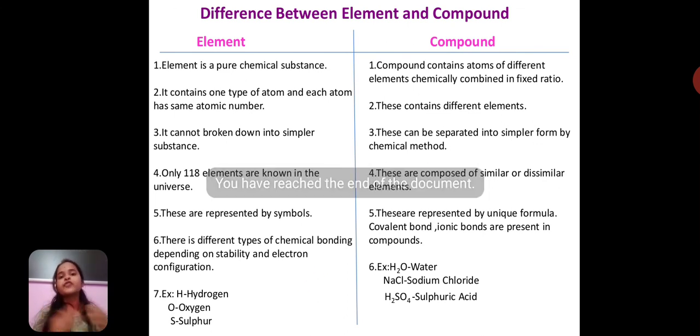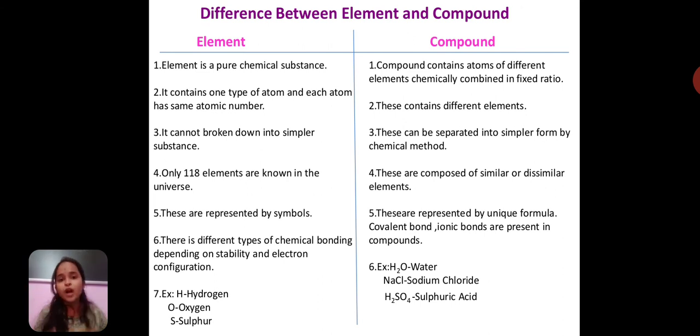This is the main difference between an element and a compound. And now we are clear about what is meant by an element and what is meant by a compound. Atoms of similar kind give us an element. Atoms of different kind give us a compound. Finalizing this, we found new terms within it: ionic bond, covalent bond, or different types of bonds between atoms, molecules, or elements. So in the next video we will be learning about the types of bonds that make up a molecule or a compound.